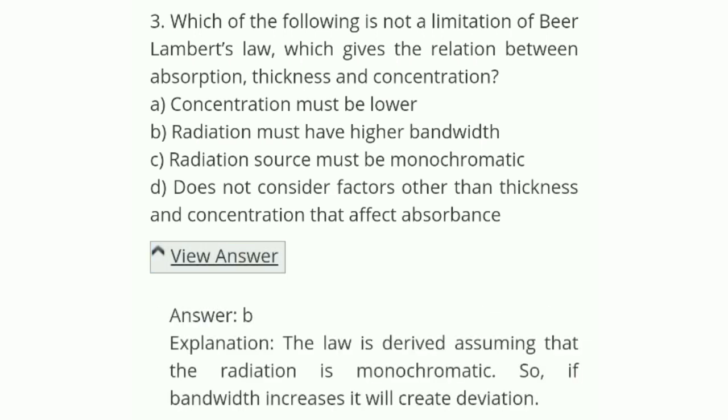The correct answer is that radiation must have higher bandwidth. The law is derived assuming that the radiation is monochromatic, so if bandwidth increases, it will create deviation.